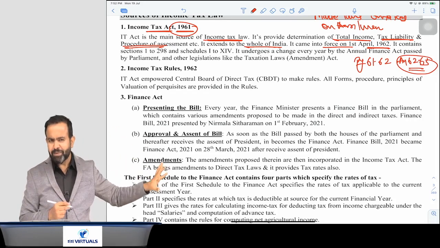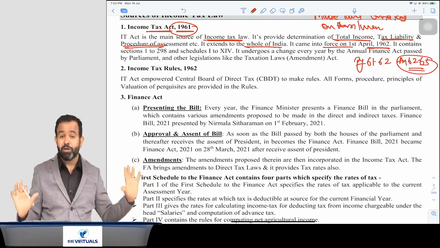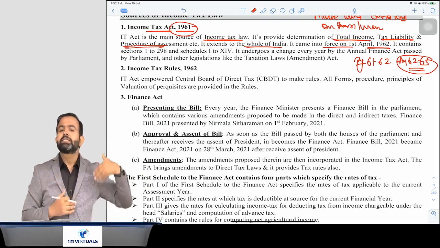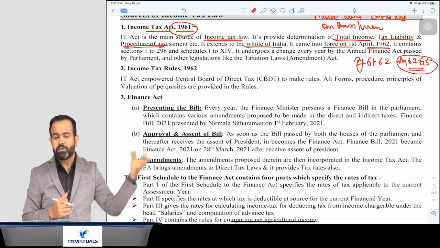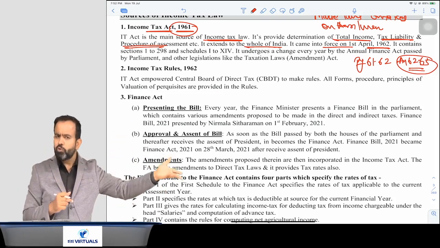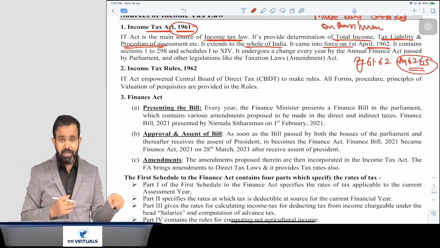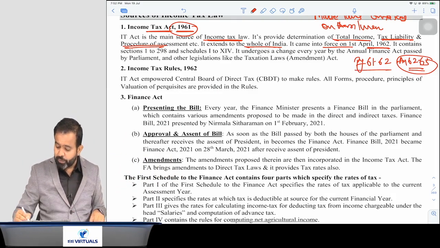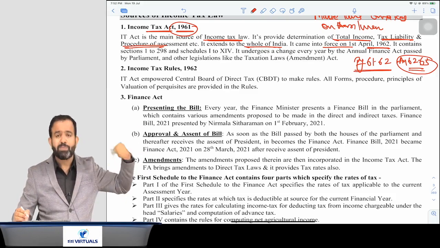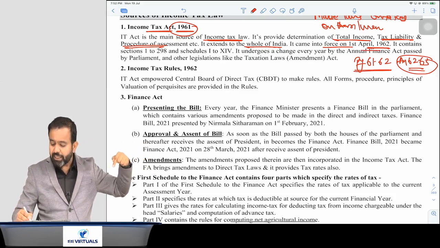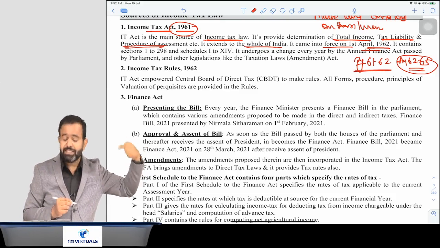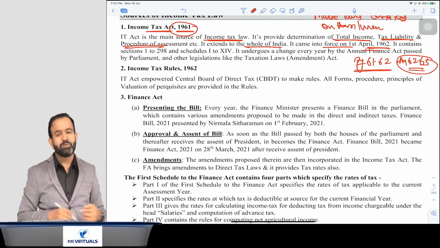So we will discuss about that. Normally, whenever we talk in income tax, we always consider the assessment year. Assessment year means next year. Whatever income earned in previous year, you have to pay tax in the assessment year. So this particular act is applicable for previous year 61-62 and assessment year 62-63. So it came into force from 1st April 1962, means assessment year 62-63.